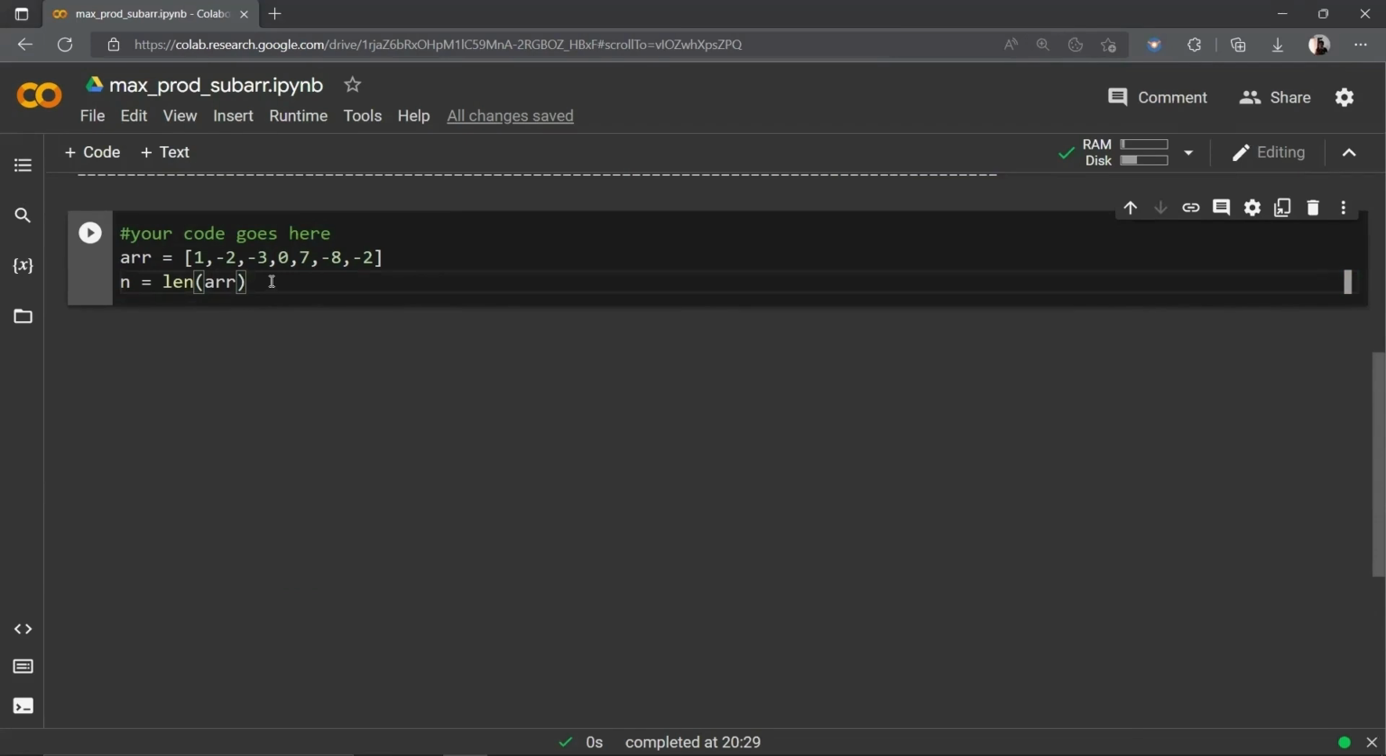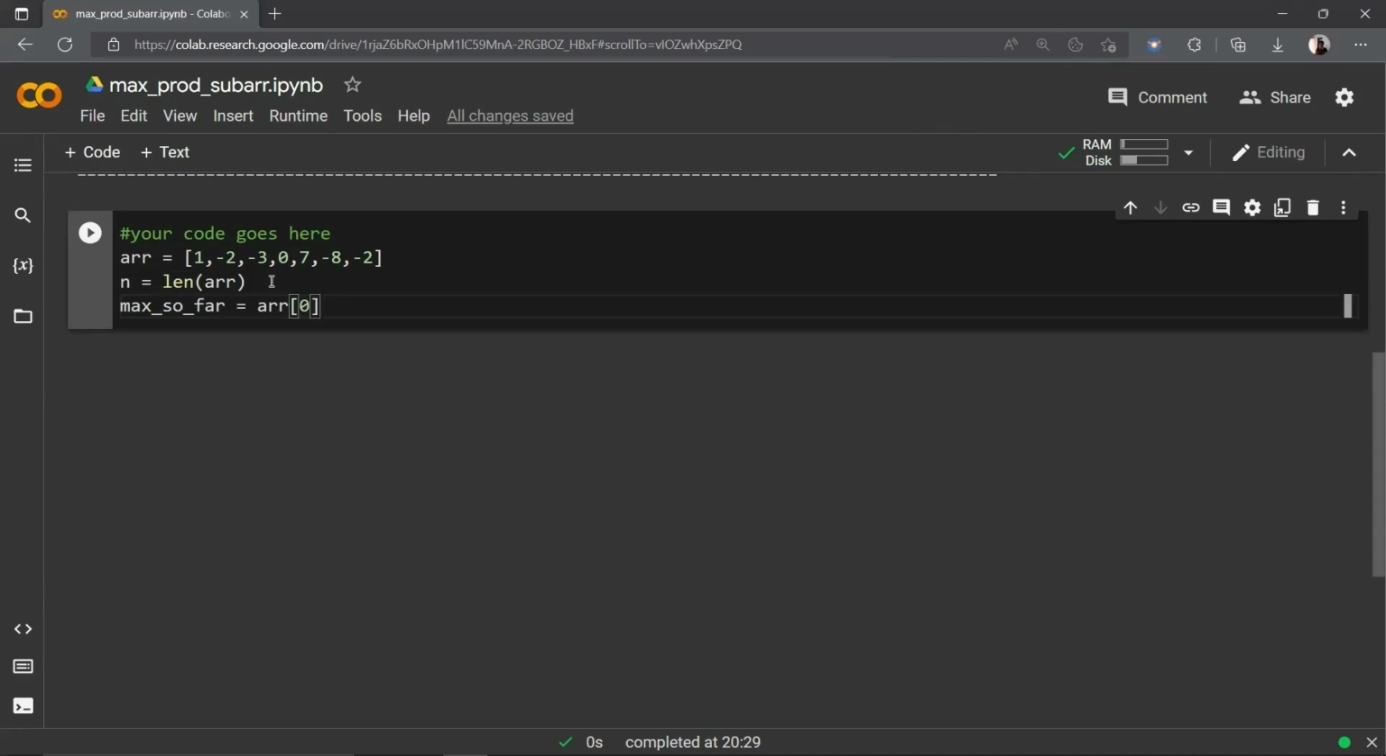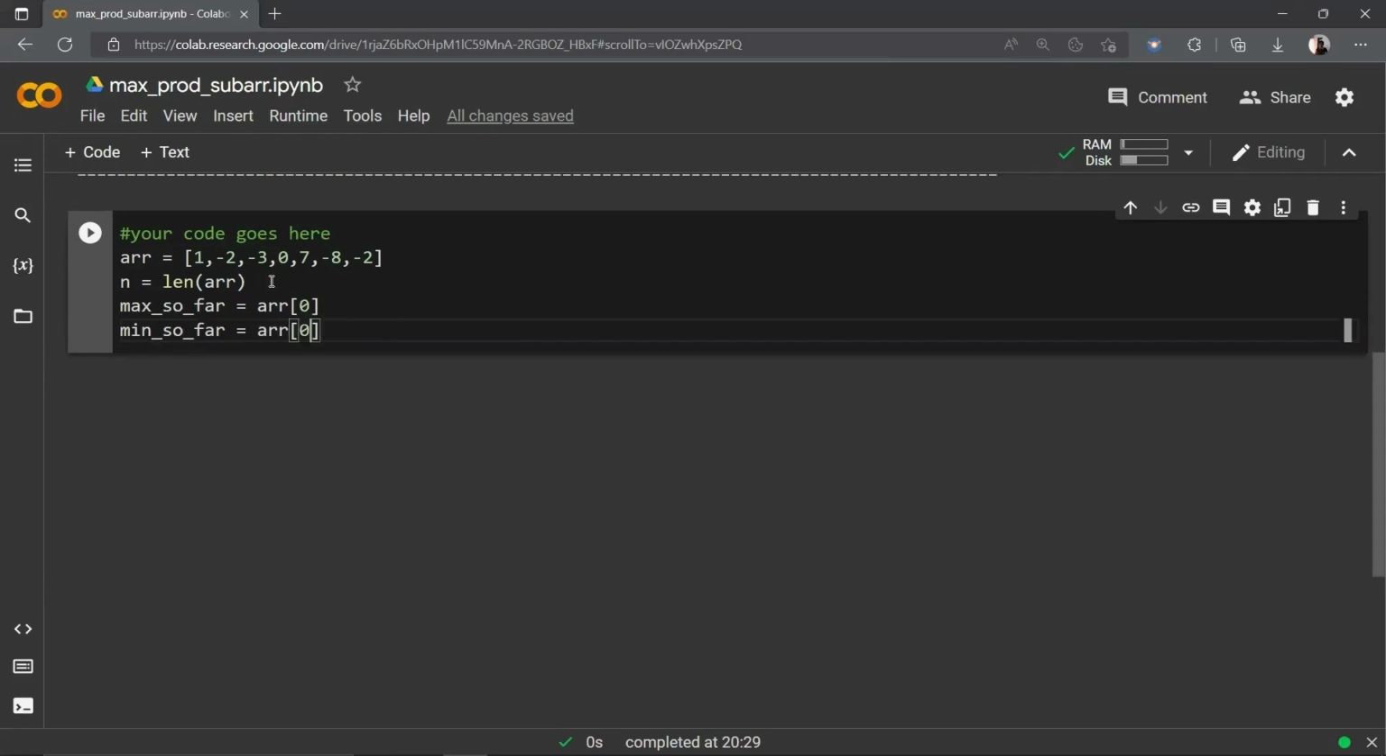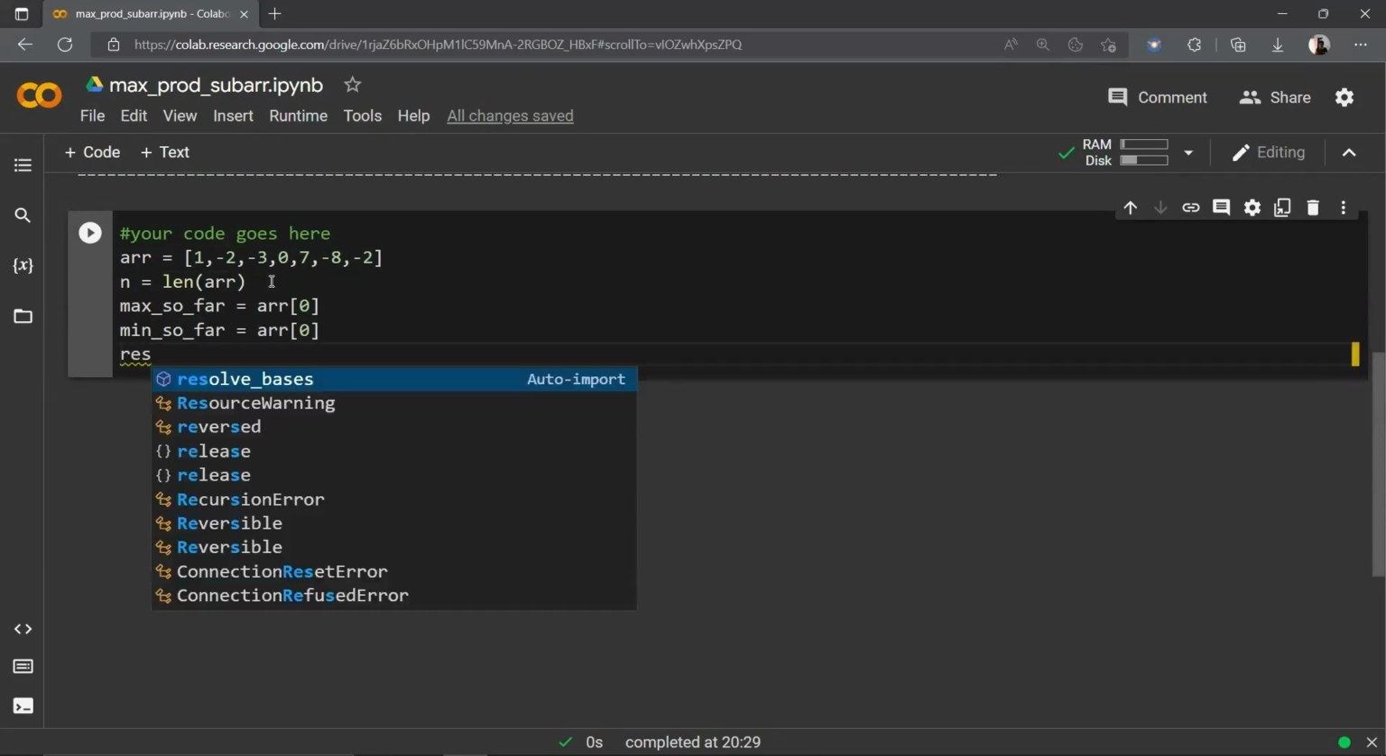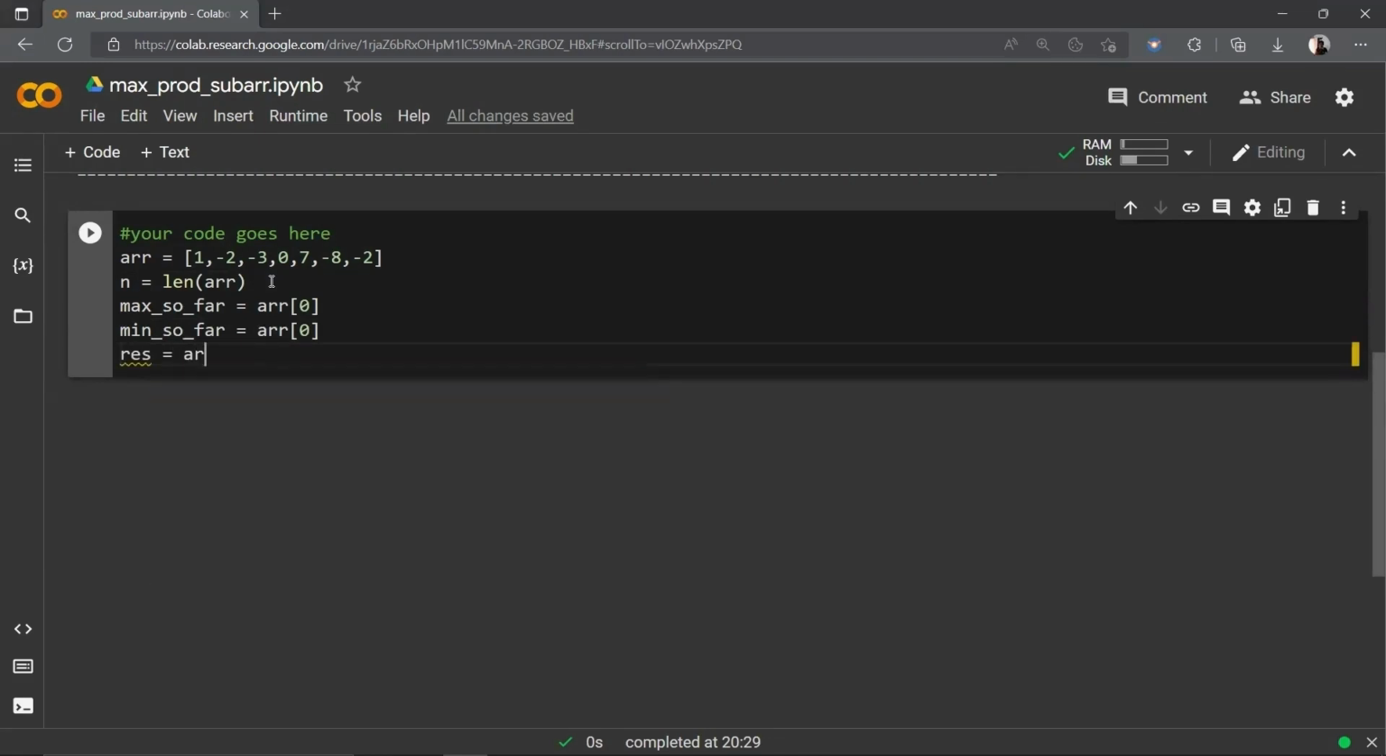As discussed, we need two variables here, max so far, which will be initialized to the first element of the array, and also min so far, which will also be initialized to the first element in the array. And the result which we will be printing, that is the maximum product subarray, let us also initialize it to the first element of the array, that is the element at index 0.